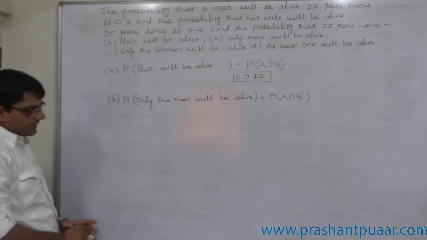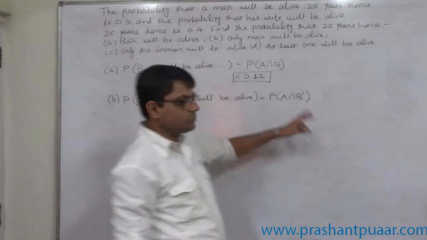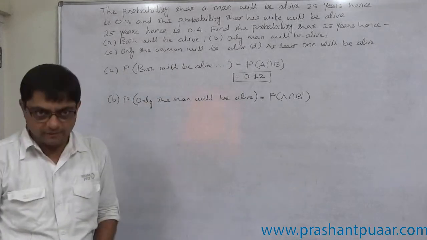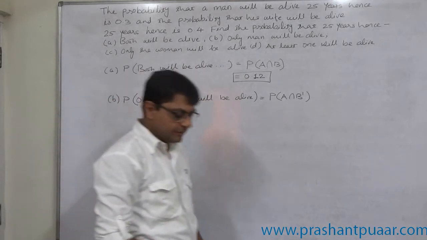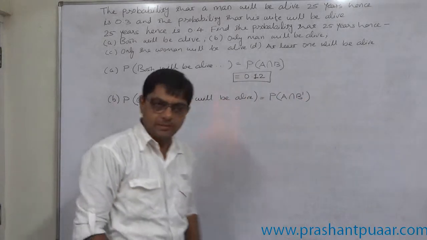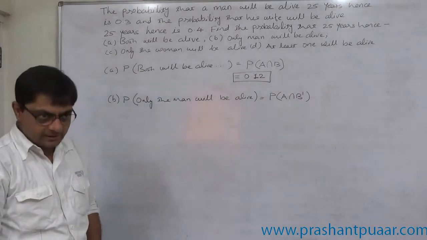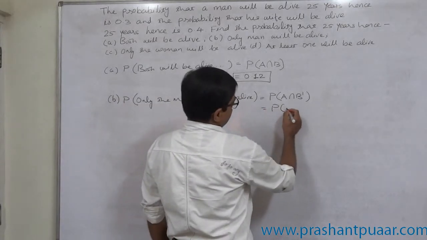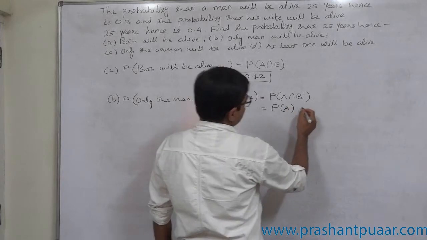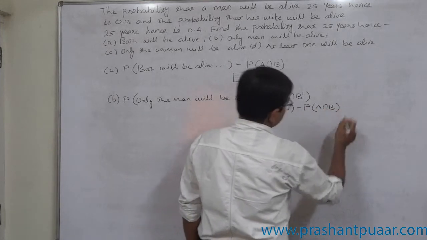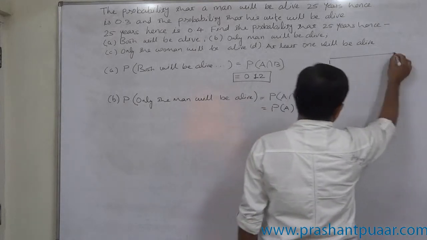In this case, we can calculate the probability in two different ways. Since A and B are independent events, at the same time A complement and B complement are also independent events. Another way is, as we derived a formula earlier, P of A minus P of A intersection B. Remember the Venn diagram.